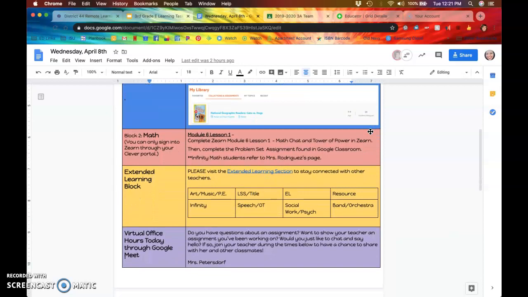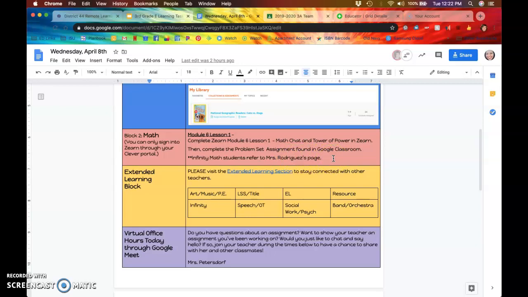For math, we are continuing on by starting with Module 6. I know that a couple of my students have moved past this, and that's okay that you've completed it because you've already done the work for this. But with that being said, you do have to do the second part of it. So the first part is going through Zearn, completing the module, the math chat, and the Tower of Power in Zearn. Then you have to go to Google Classroom and complete an exit ticket. There's a few problems on there that you'll have to solve, and you'll be able to do that by going to that assignment, which I'll show you in a little bit.